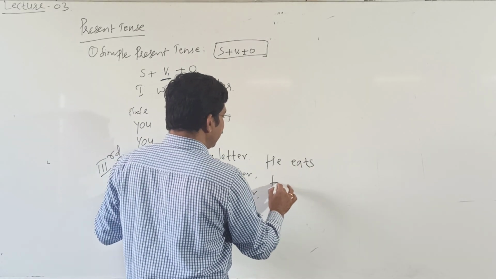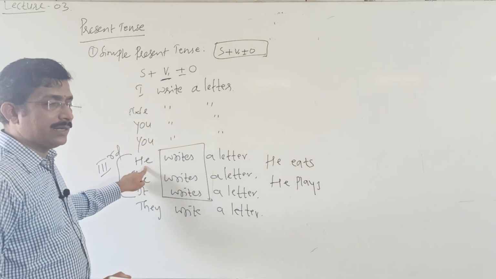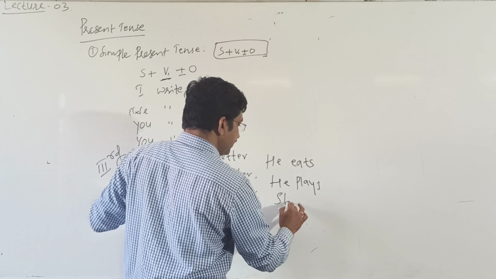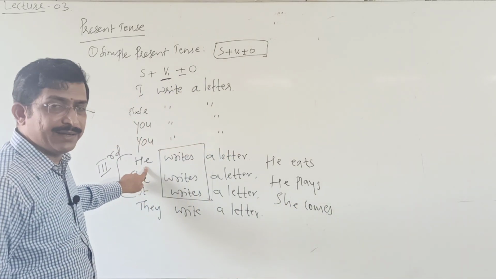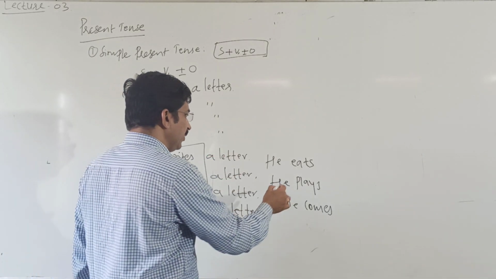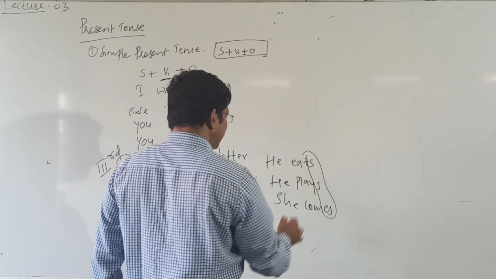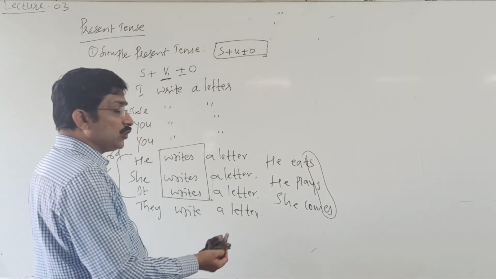If it is play, he plays. If it is come, she comes. Okay, here in third person we have to use s or es. It is the rule.